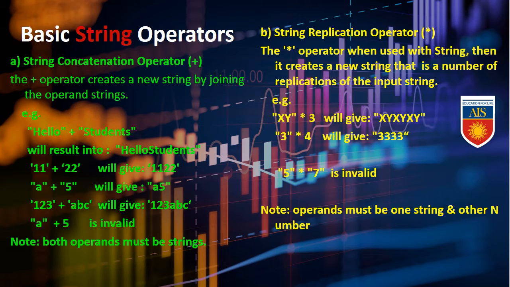Example, xy into 3 will give xy, xy, xy. That means we can multiply xy thrice. Next, double inverted 3 into 4, so that means the string is 3 and we need to multiply it 4 times. That is actually the purpose of the replication operator. It will replicate. Next, 5 into double inverted comma 7 will be invalid because we cannot replicate two strings together. So to solve this problem, one operand must be a string and the other